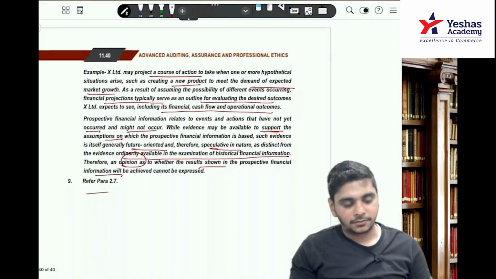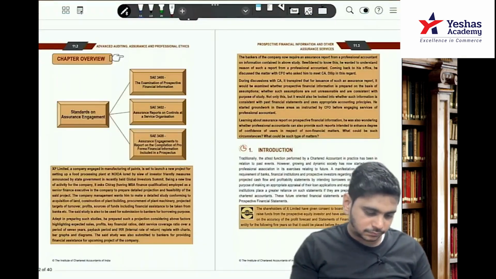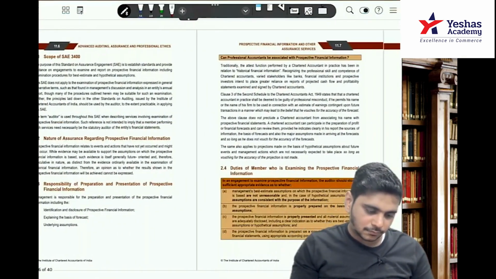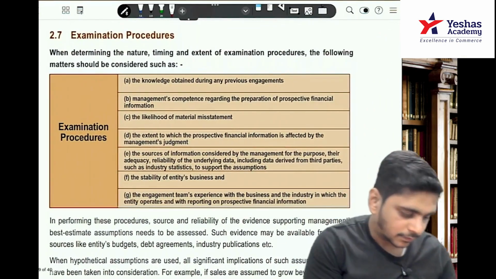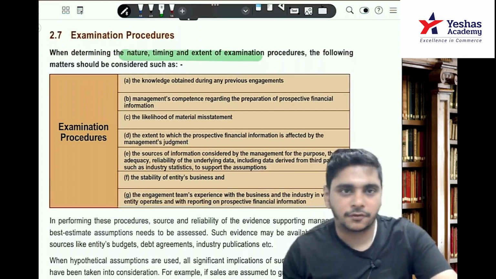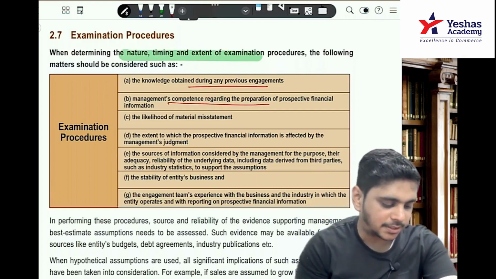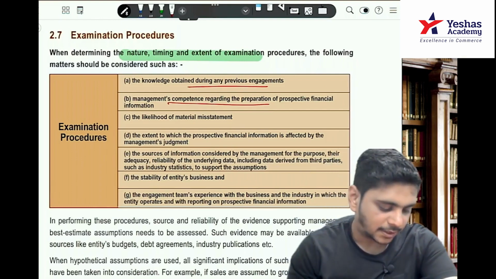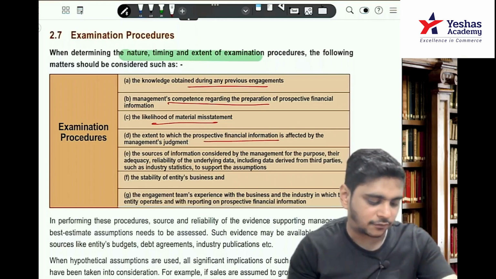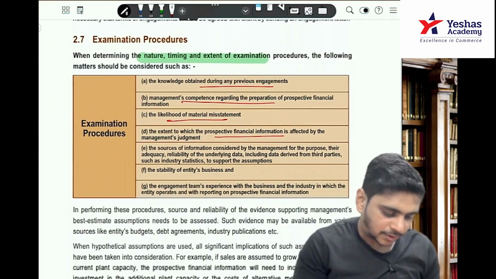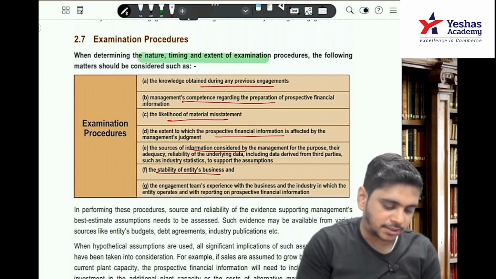Refer 2.7. When determining the NTE of the procedures, the following should be considered: the knowledge obtained during the previous engagement, management's competence regarding the preparation of PFFI, the likelihood of material misstatement, the extent to which the prospective financial information is affected by management's judgment, the sources of the information considered by management, the stability of the entity's business and the engagement team experience.